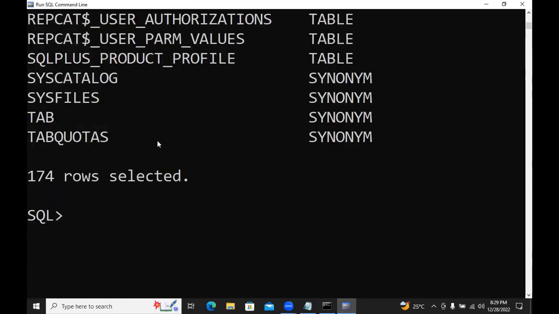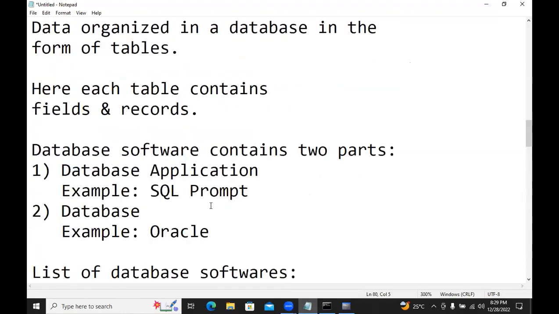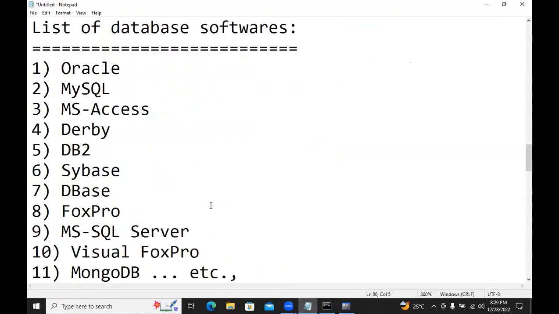Now this application communicates with the database by using SQL. That is the language. Now I'll ask a question, give me the answer. Oracle is a database or language? Oracle is a database. It can understand which language? SQL. MySQL is a database or language? Database. It can understand? MySQL also can understand SQL. Don't get confused. MySQL is a database, but it can understand SQL.